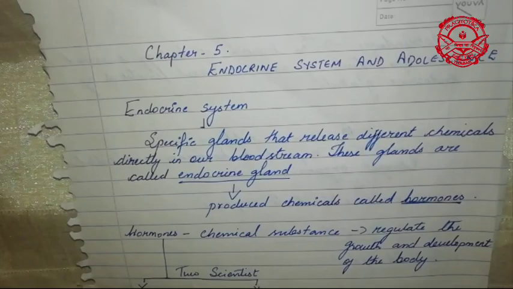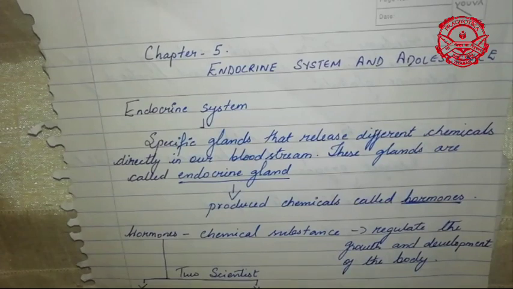So today is your first online biology class. We will be starting with chapter 5, that is your endocrine system and adolescence. Today we'll start with the first session of your class. We are going to discuss and study the endocrine system and adolescence, which is in our biology chapter 5. So first of all, let's have an introduction about your endocrine system.